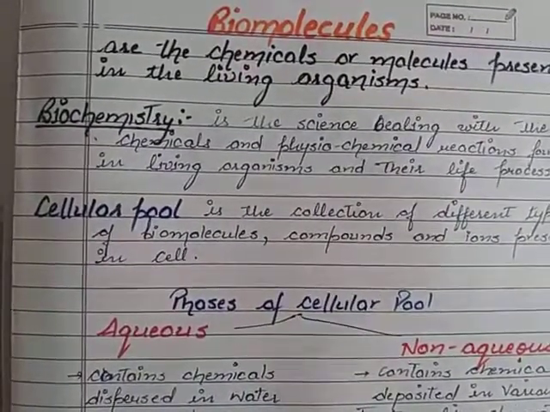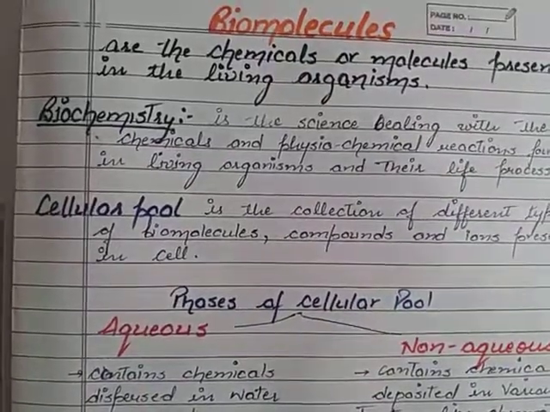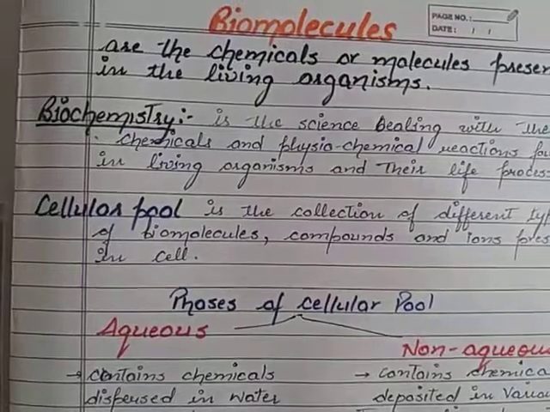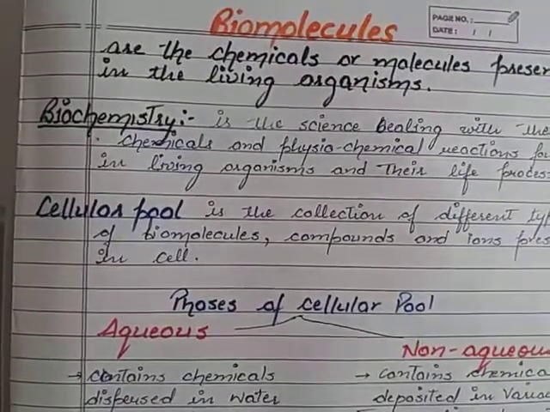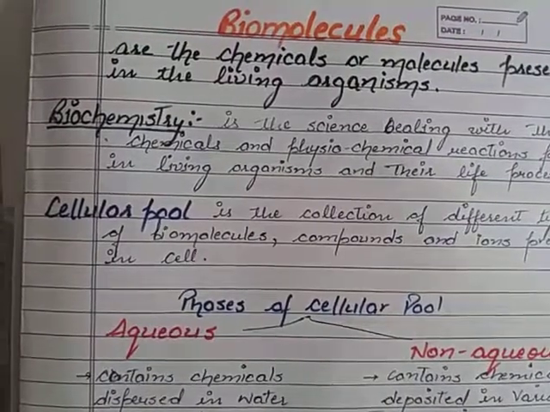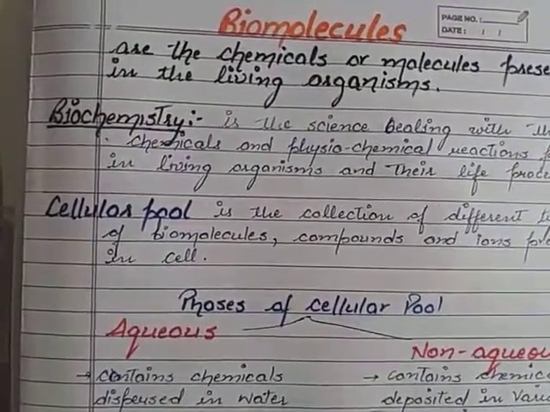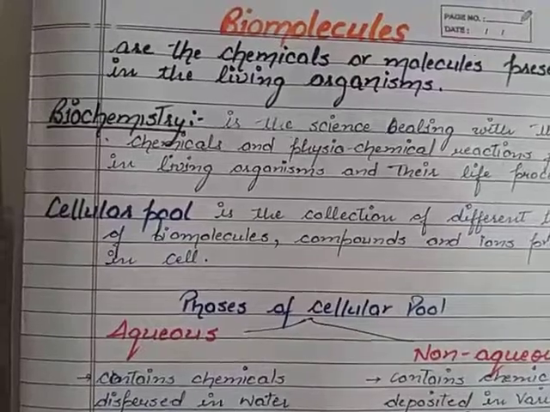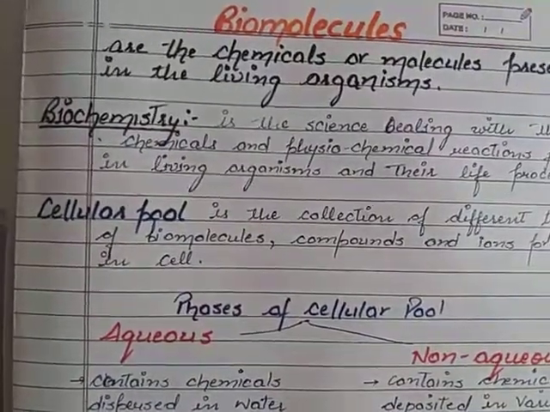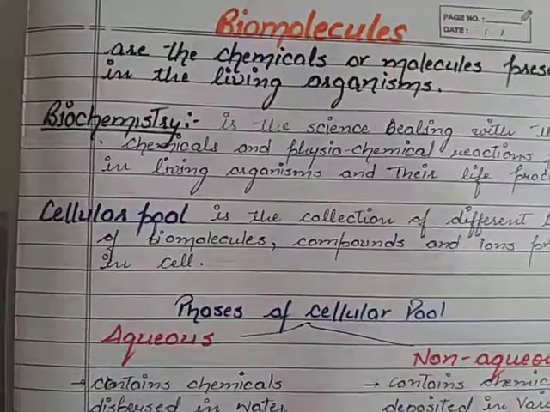Okay, so what are biomolecules first? The biomolecules are those chemicals or molecules that are present in a living organism. As the word biomolecule represents, bio means living, molecule means chemical. So biomolecule comprises all those chemicals which are found in living organisms.